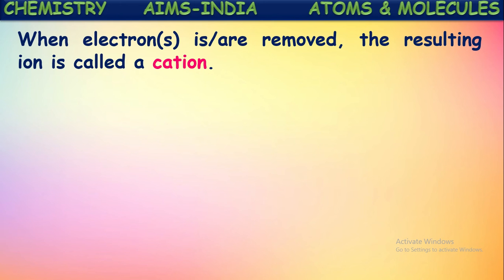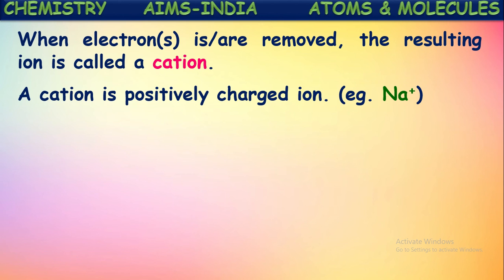We told sodium loses one electron and forms positive ion Na+. So these positive ions formed by the loss of electrons are called cations. Both are ions only, but especially the ions formed by the loss of electrons are called cations. That means the positively charged ions are called cations. Cations are positively charged ions which are formed by the loss of one or more electrons by the elements. So Na plus is now said to be a cation.